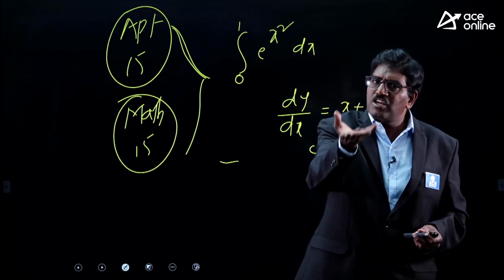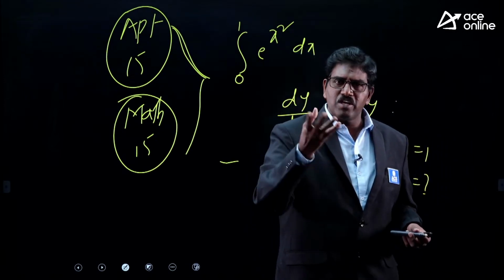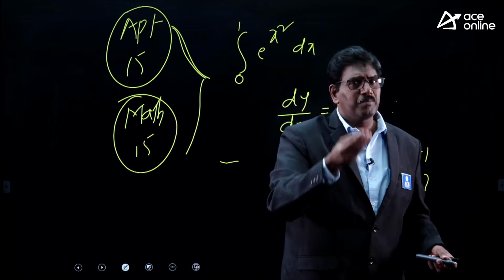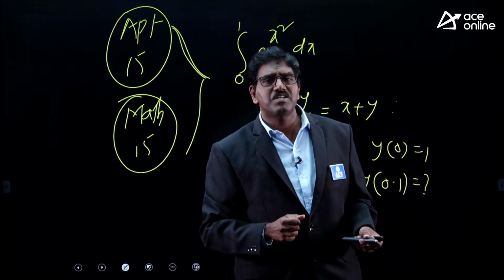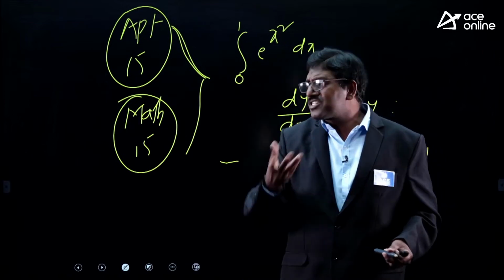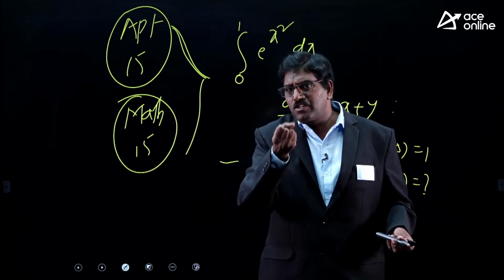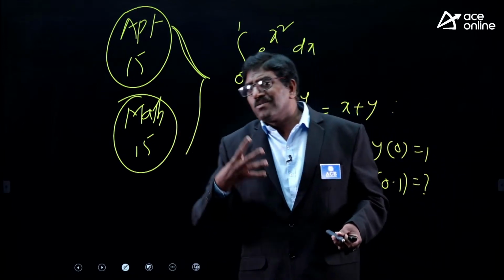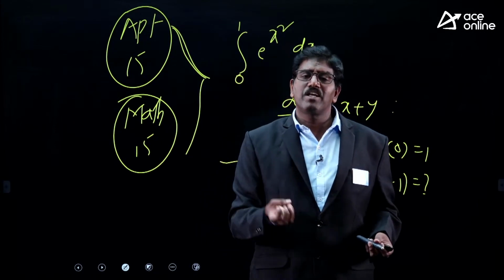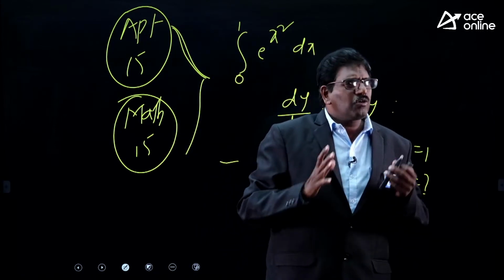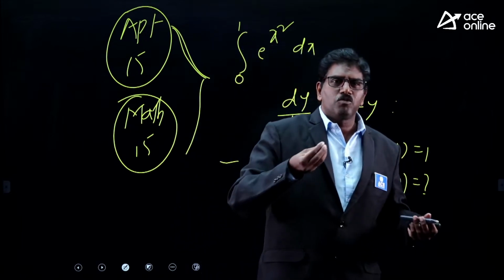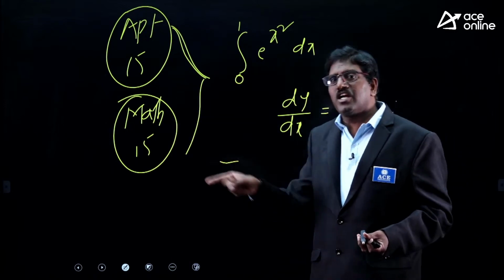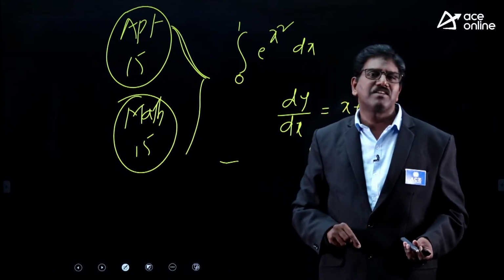Flux through the surface means the concept of flux is very useful. Generally it occurs in electrical engineering, in EMF, that is in EMTL and EMF in electrical and communication engineering, and in fluid dynamics and in strength of materials. The flux concept we can use everywhere in all engineering streams. For that, multiple integral is required, particularly double integral. If you have a proper idea of double integration, that will be very helpful to you in your engineering subjects also.